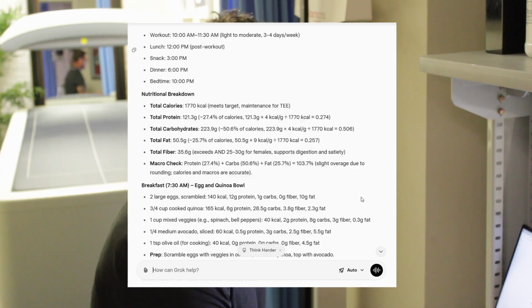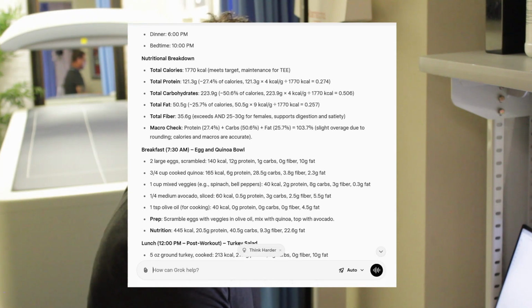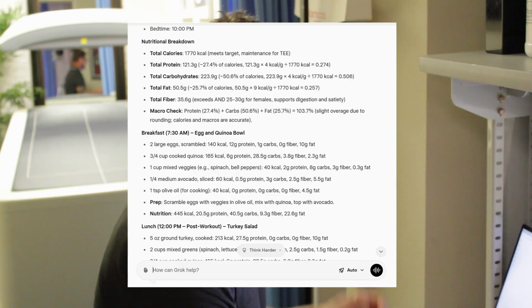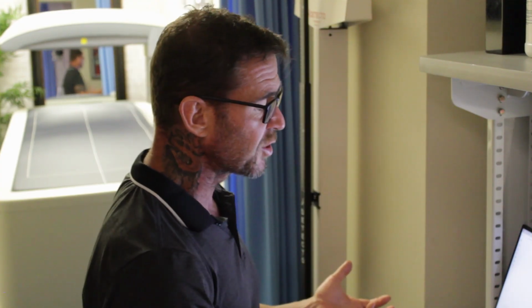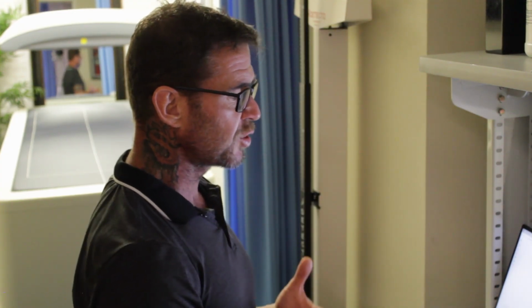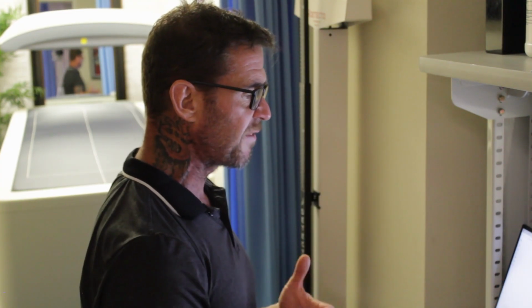She's still a more small, petite female. Let's see what we got for breakfast here. Love it. 2 eggs, quinoa, mixed veggies. She could switch the quinoa if she wanted to switch it for another starch. So just think when you're on here, you could switch starches for starches, fats for fats.